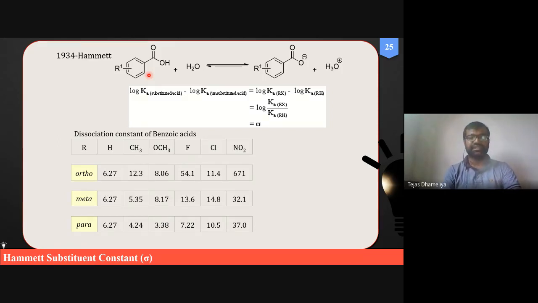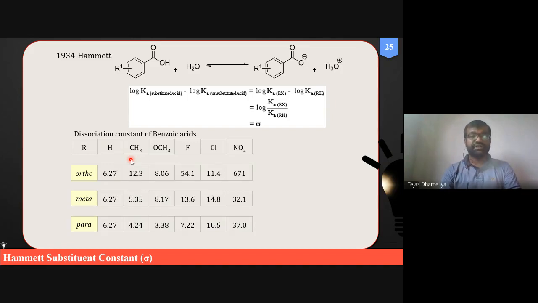But as of now, what is that? That is basically a hydrolysis, some kind of benzoic acid which is treated with water. In the presence, it will undergo ionization. So H plus from benzoic acid will protonate water, making hydronium ion H3O plus. Different rates have been observed as the dissociation constants are different for unsubstituted benzoic acid versus substituted benzoic acid.